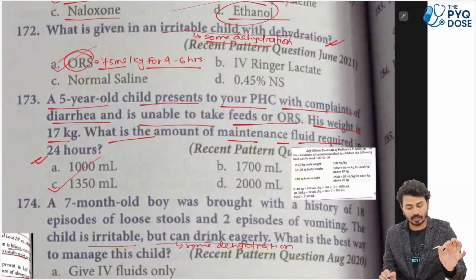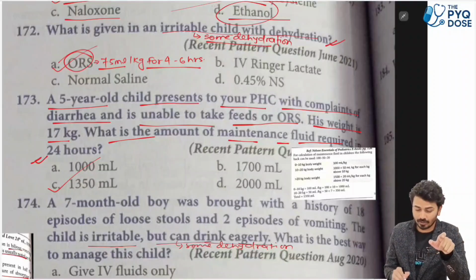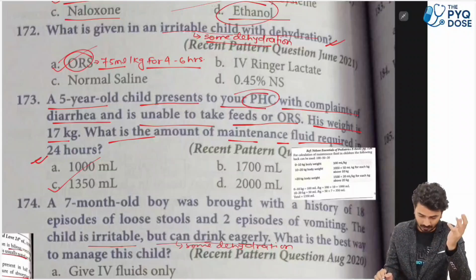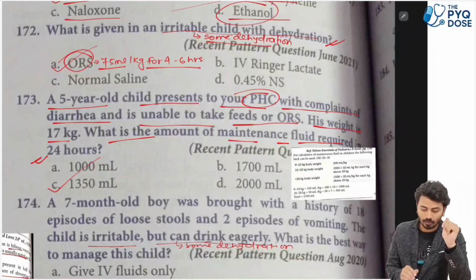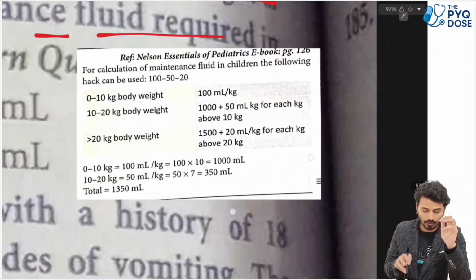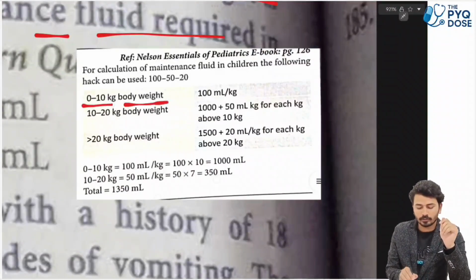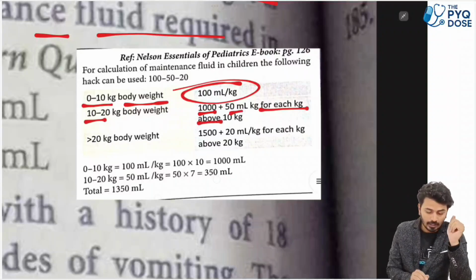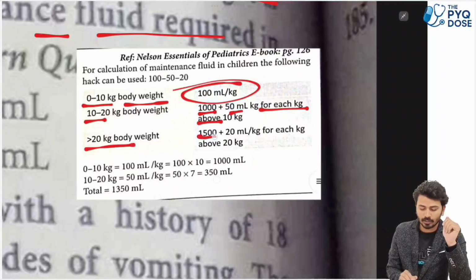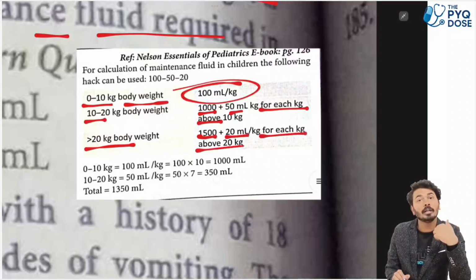So a 5-year-old child is presenting to your PHC. Just take this point out. You are in the PHC, not in the hospital, with complaints of diarrhea and is unable to take feed or ORS. So in this case, what is the amount of maintenance fluid? We'll need to calculate. Look, 0 to 10 kg body weight is 100 ml per kg. If the body weight is 10 to 20 kg, that will be 1000 plus 50 ml per kg for each kg above 10 kg, and greater than 20 kg body weight, 1500 plus 20 ml per kg for each kg above 20 kg.